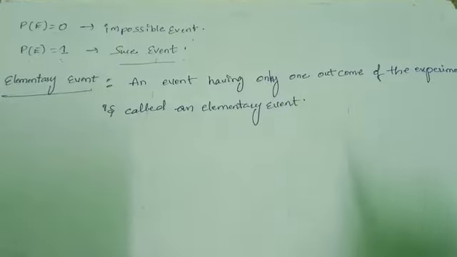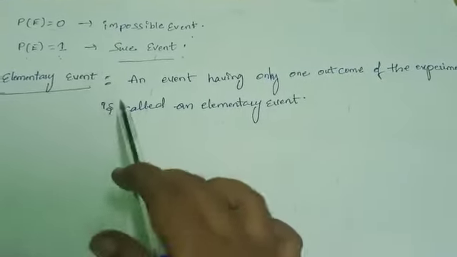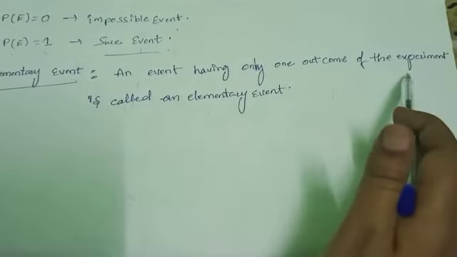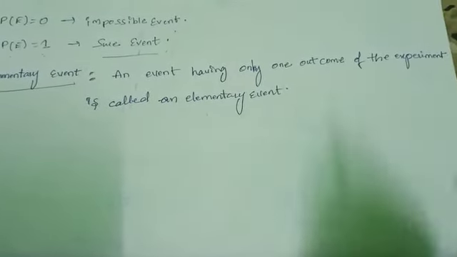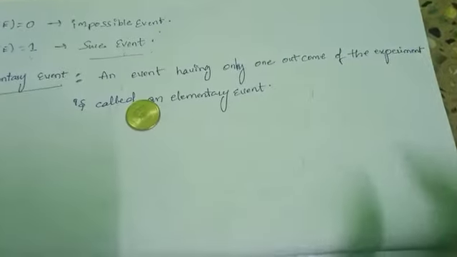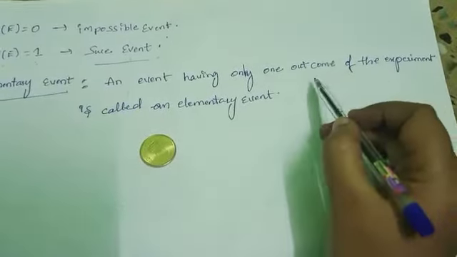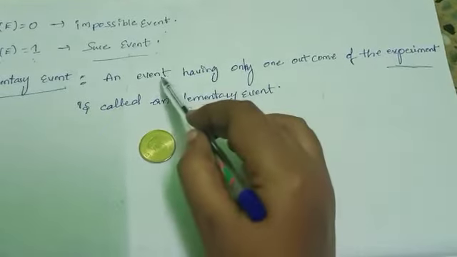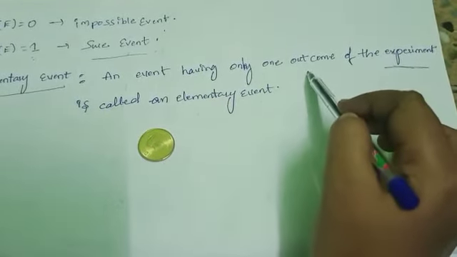Next one, elementary event. What is an elementary event? An event having only one outcome of the experiment is called an elementary event. Suppose we toss the coin. Tossing is the experiment. An event having only one outcome.